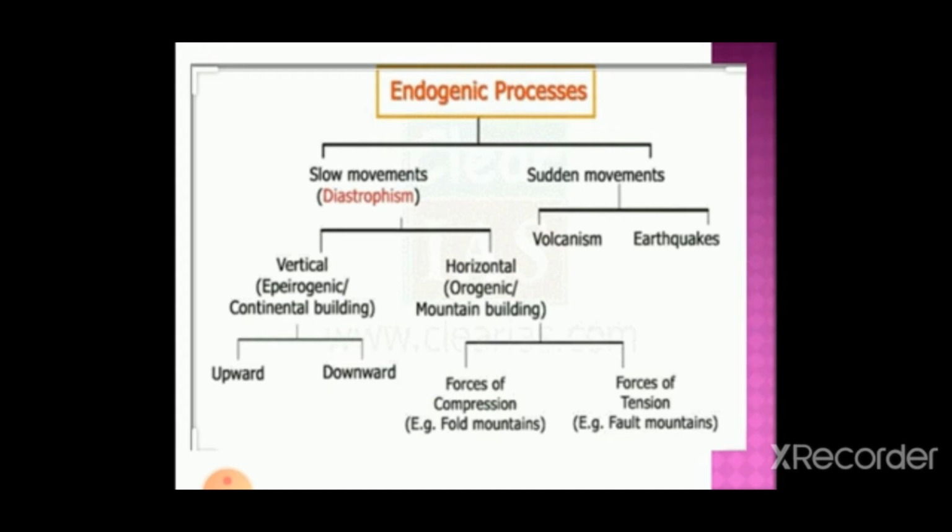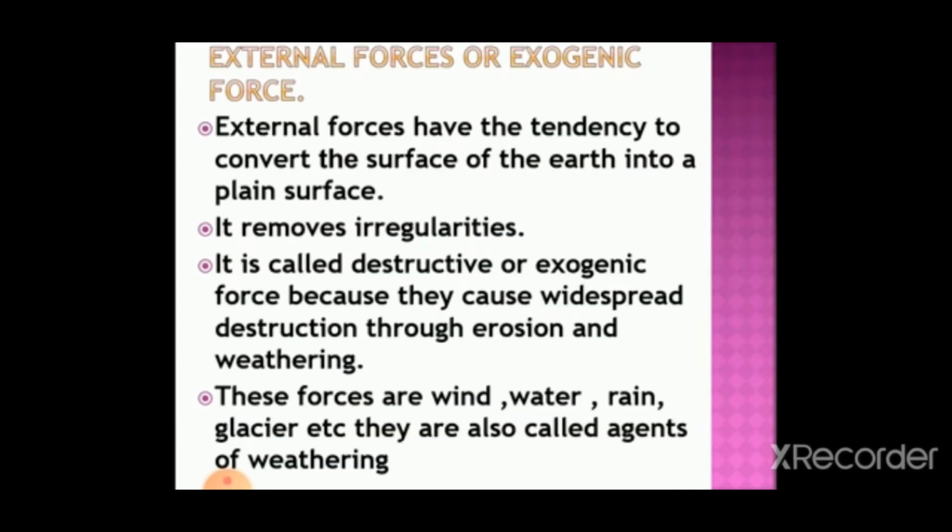So that is the two types of endogenic process which is happening inside the earth crust. Now external forces have the tendency to convert the surface of the earth into a plane surface. For example, small hills and mountains are converted to plateaus due to rainfall, glacier, or wind, etc. These are called the external forces. It removes irregularities. It is called destructive or exogenic force because they cause widespread destruction through erosion and weathering.